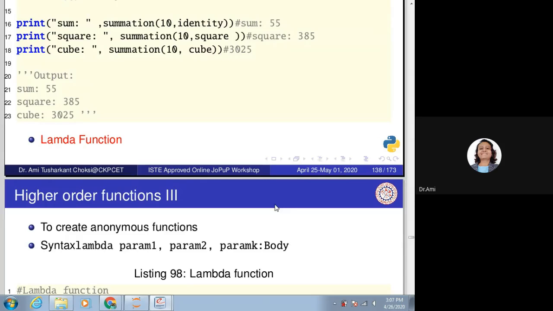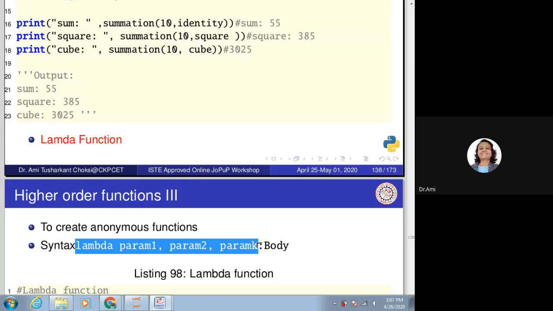For that, we should use the lambda function. So what is the syntax of it? That is lambda param1, param2, up to whatever parameters you want to give, colon, then its body. Very simply, we can provide any function definition with lambda, that is an anonymous function.